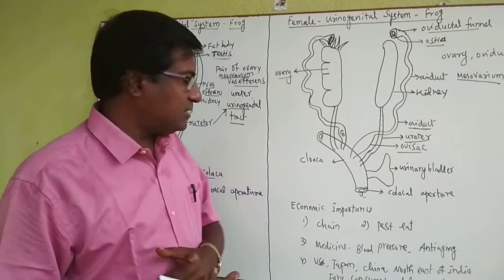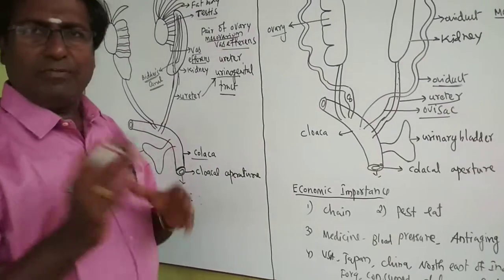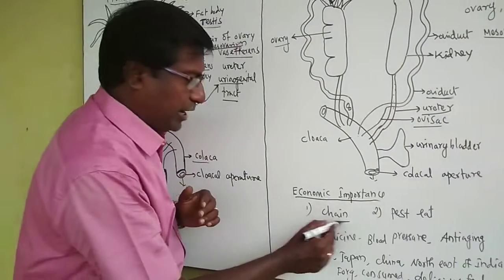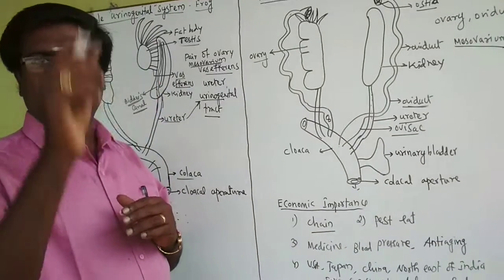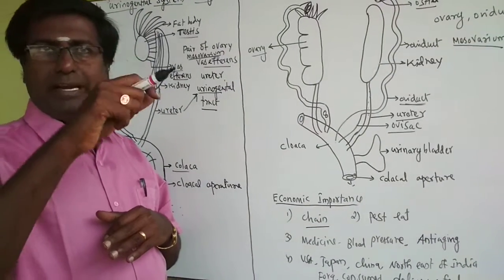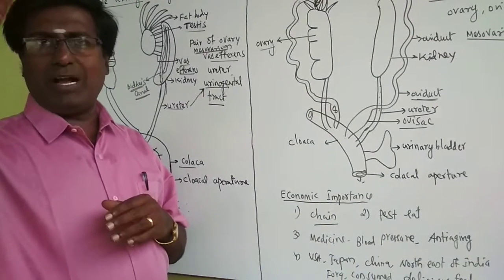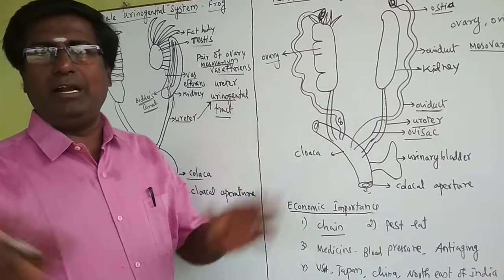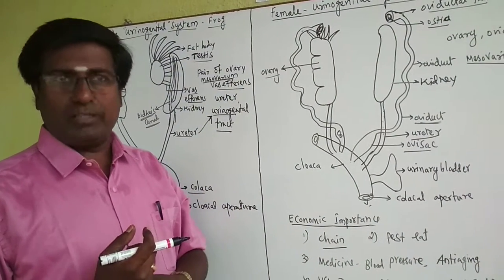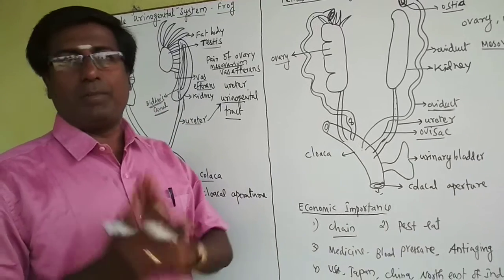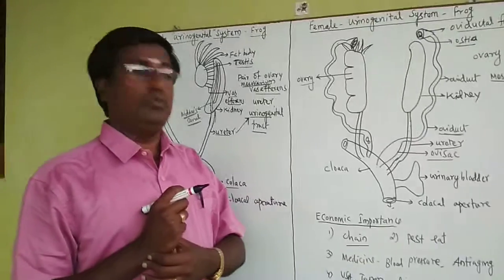Okay. Next, there is some economic importance for this frog. The frog is very important in the food chain. You know the food chain. For example, small insects are eaten by the grasshopper, the grasshopper is eaten by the frog, and the frog is eaten by the snake. This is the food chain. Suppose the frog dies, what happens? The food chain completely collapses. So the biodiversity should not be lost, so we must protect the frog. The frog is very important to conserve the biodiversity as well as the food chain.